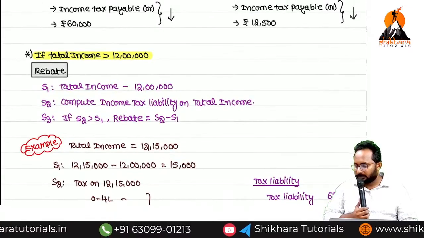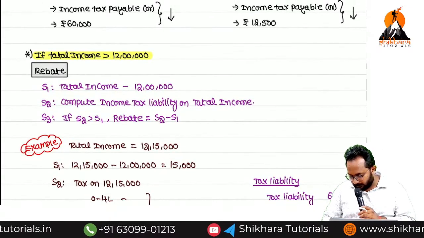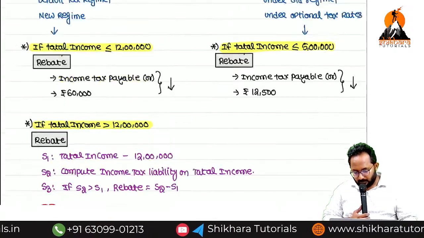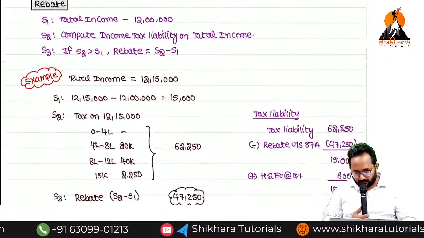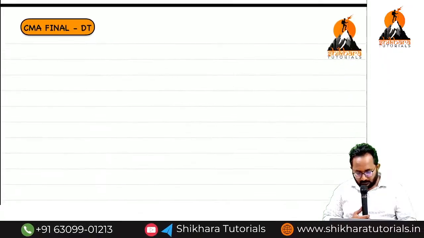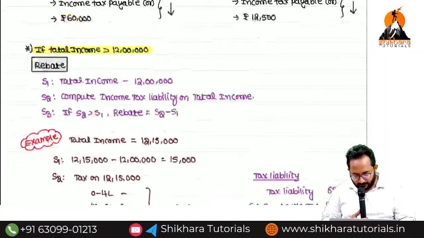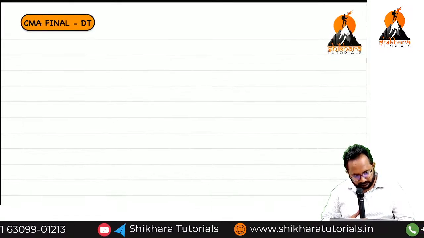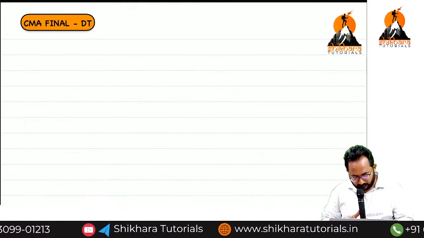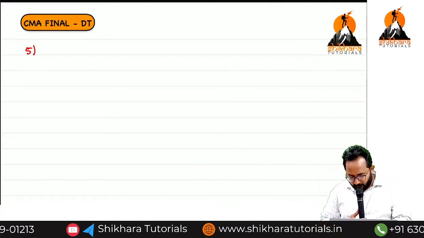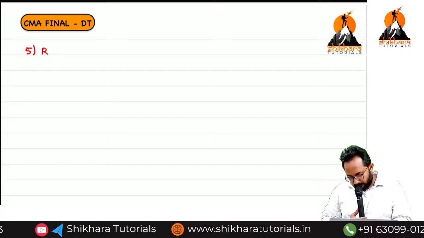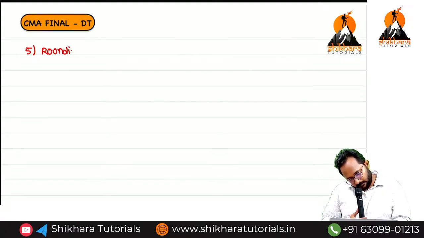Done? Shall we go for one more concept? Concept number 4, rebate, is over. Next one, number 5: rounding off.